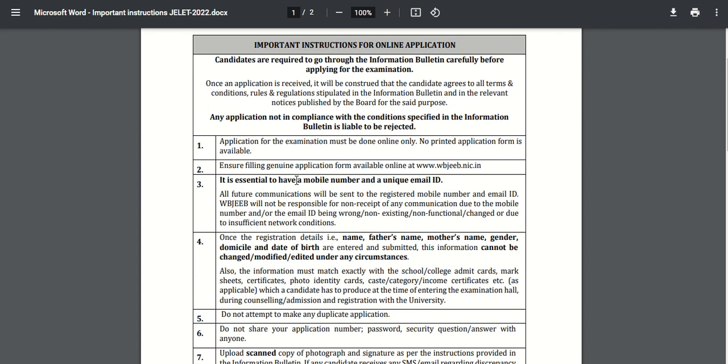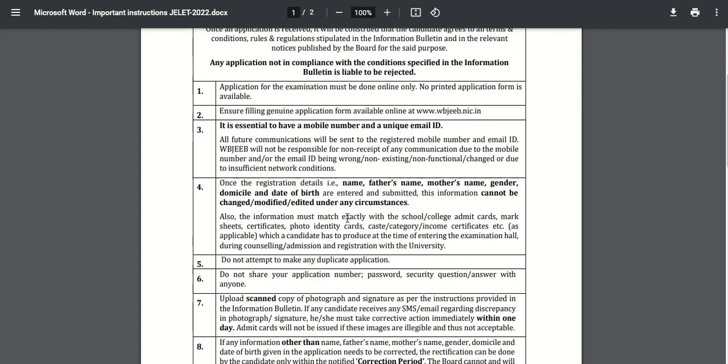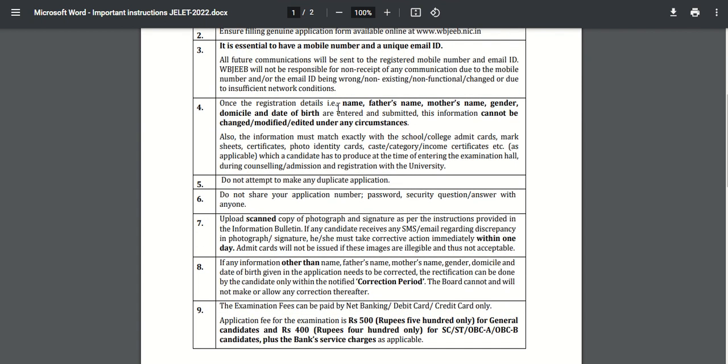Then candidates should have a mobile number and a unique email ID for registration. After that, candidates will be required to fill their name, father's name, mother's name, gender, domicile, and date of birth while registering themselves, and these details cannot be changed, modified, or edited under any circumstances. So make sure that these details are filled correctly in your application form. Otherwise, you will not get any chance to correct your name, father's name, mother's name, gender.